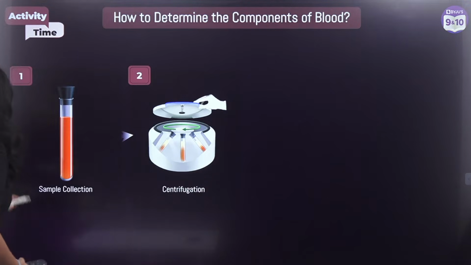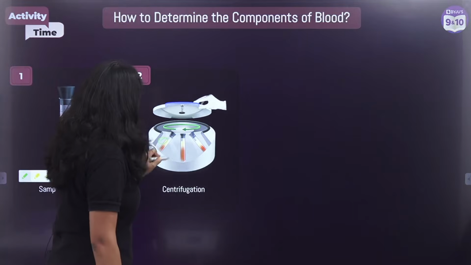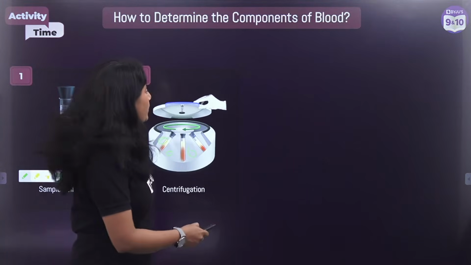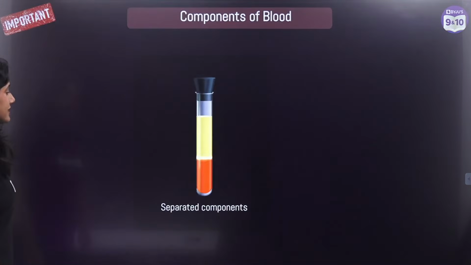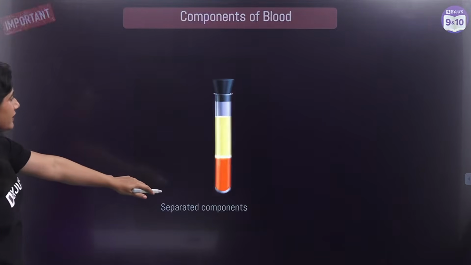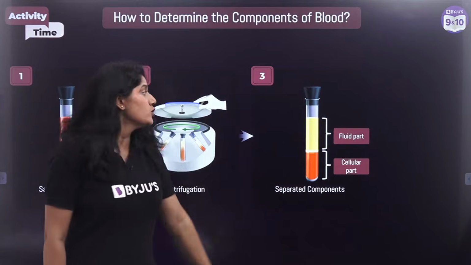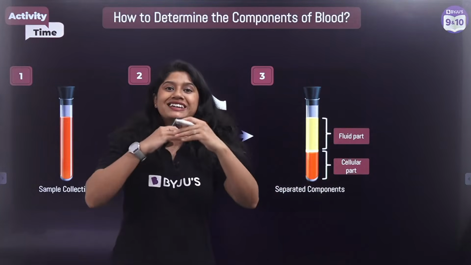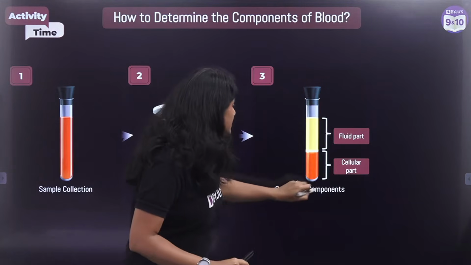At very, very high speed, these tubes will rotate, and upon the rotation, what will happen? We will see there will be segregation. Right over here, we'll be able to see something like that. We have the fluid part, and then of course we have the cellular part. We'll clearly see the separation of these two. So we have the separated components.